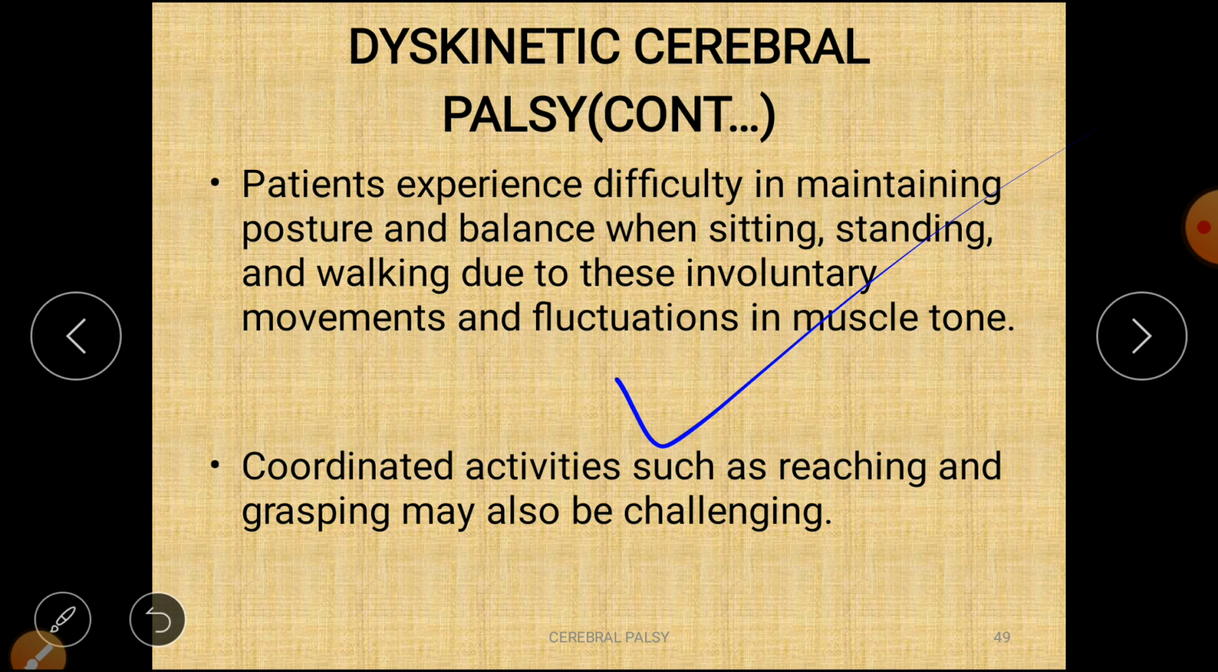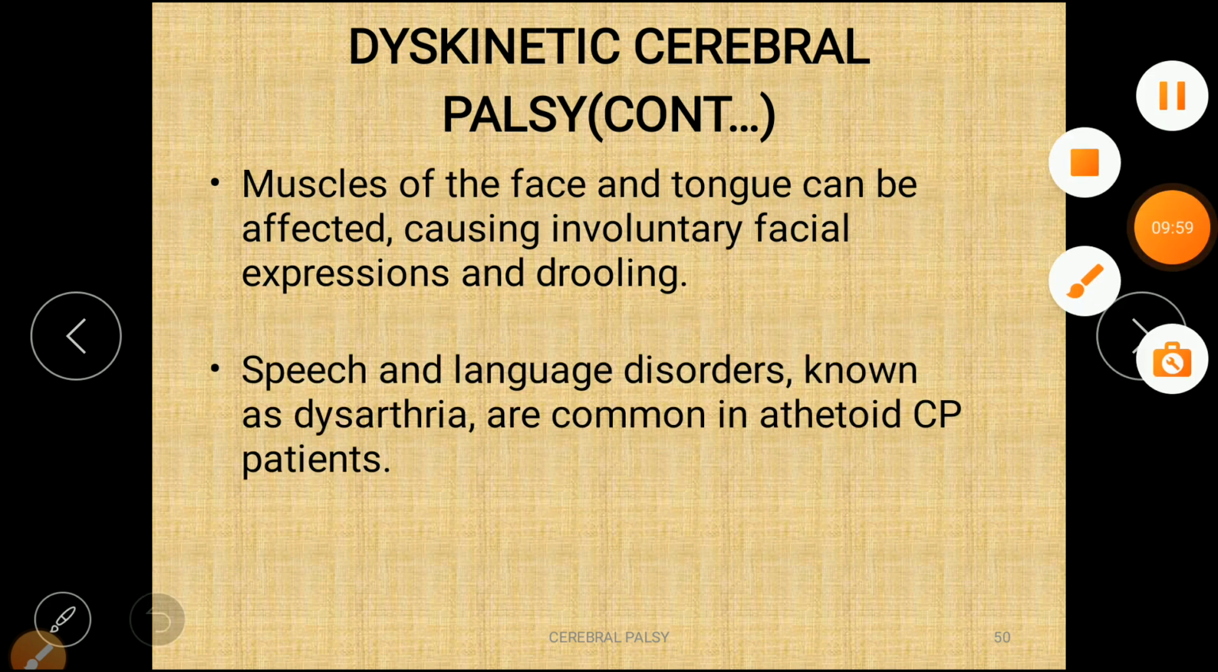Patients experience difficulty maintaining posture and balance when sitting, standing, and walking due to involuntary movements and fluctuations in muscle tone. That is, if involuntary movements keep occurring, the patient will have difficulty with balance, posture, sitting, standing, and walking in all conditions. Coordinated activities such as reaching and grasping may also be challenging.